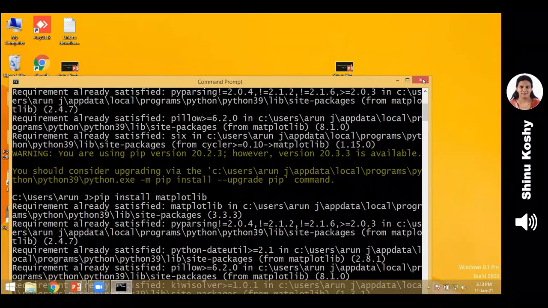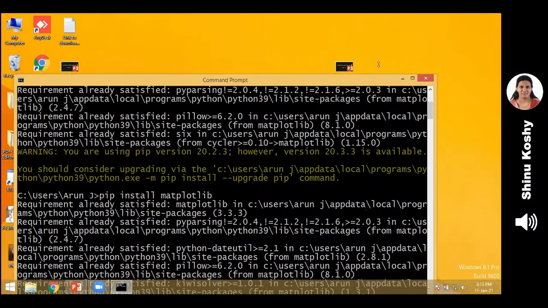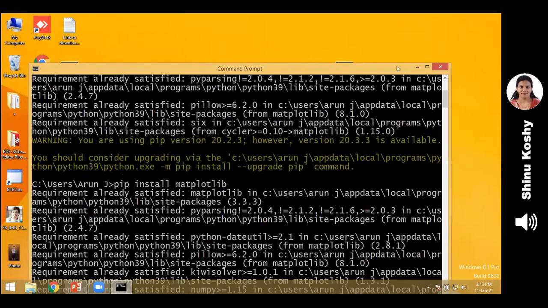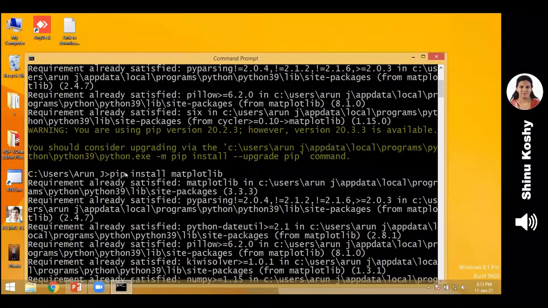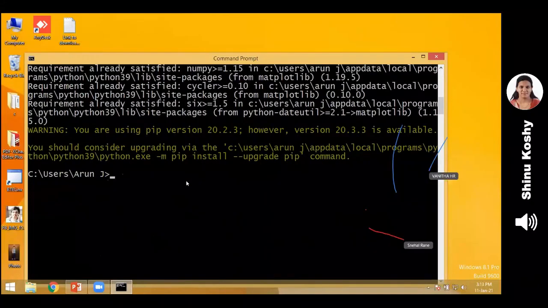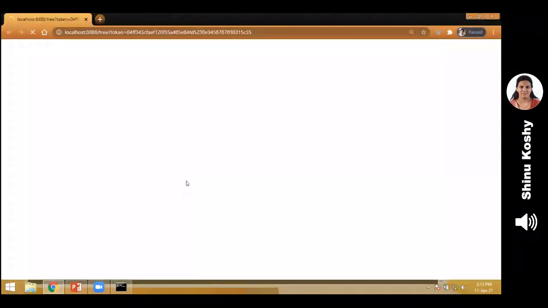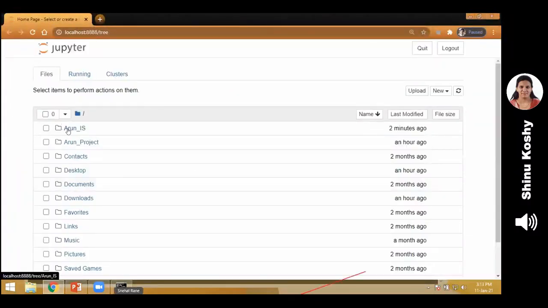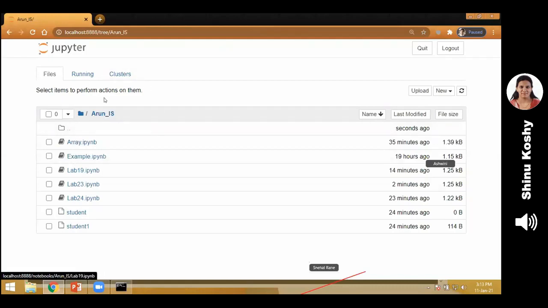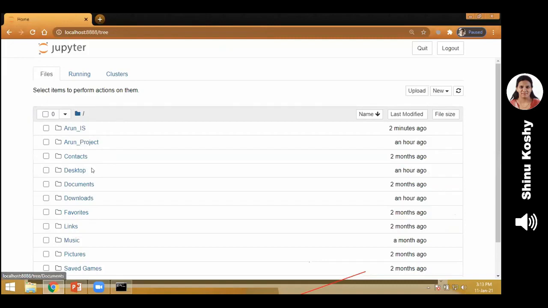Now we go back to Jupyter Notebook. How do I go to Jupyter Notebook? Remember? Yes, we type Jupyter Notebook. So we give the Jupyter Notebook command. It is opening the Jupyter Notebook. Again, these are the folders available. I go to my existing folder. You want me to show you how to create a new folder once more? Okay, so these are the folders.